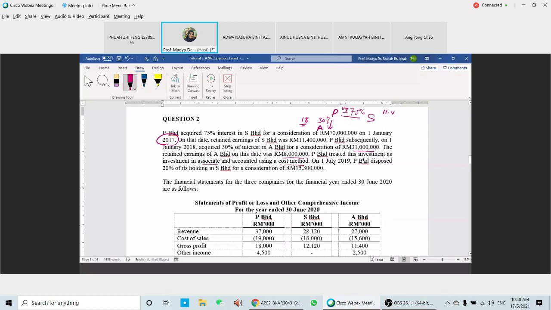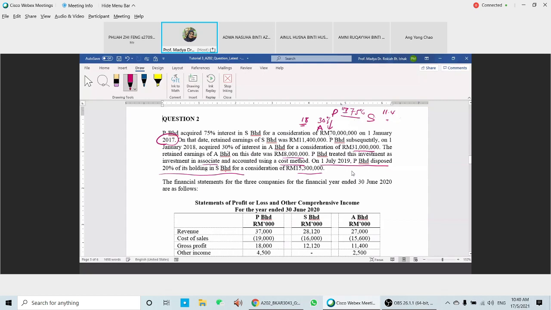On 1st of July 2019, P disposed 20% of its holding in S for cash consideration of 15,300. You dispose 20% in S, so we're going to minus 20%. So you're going to have another 55%.